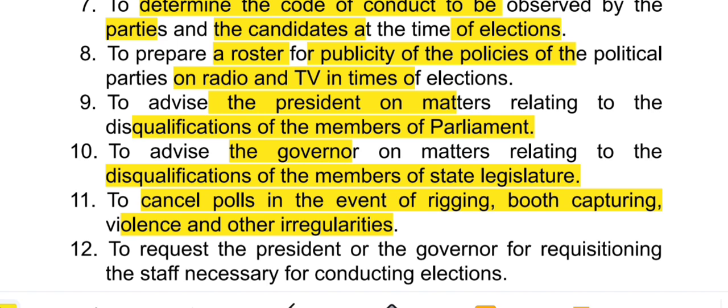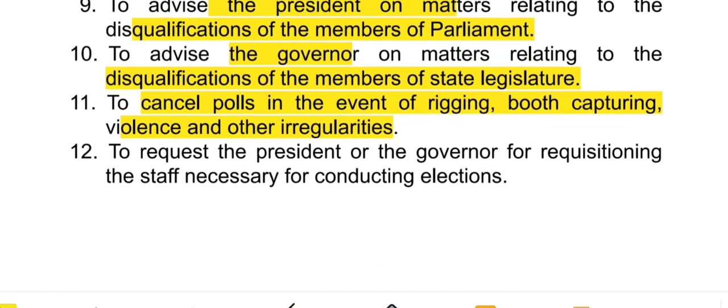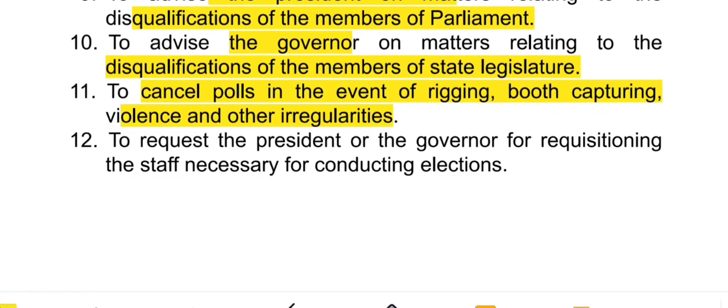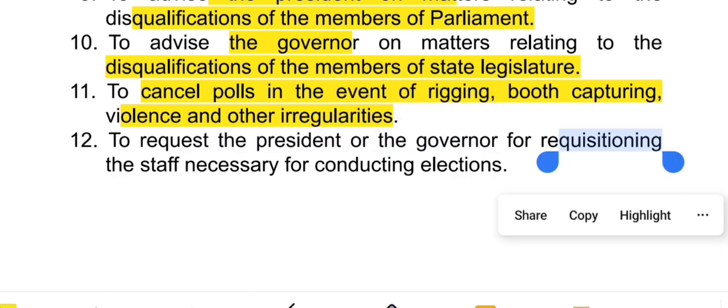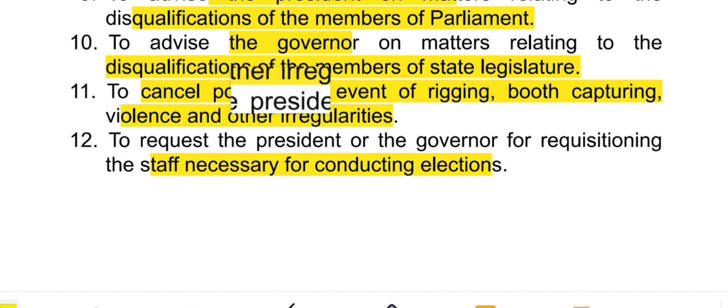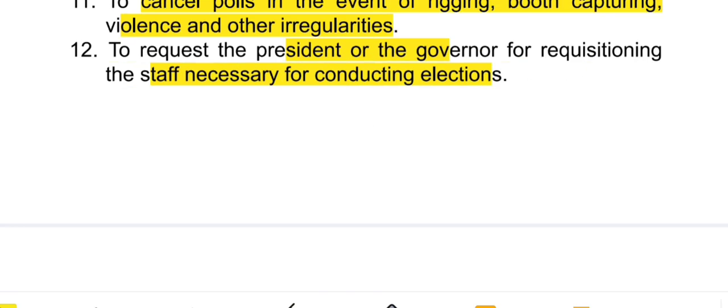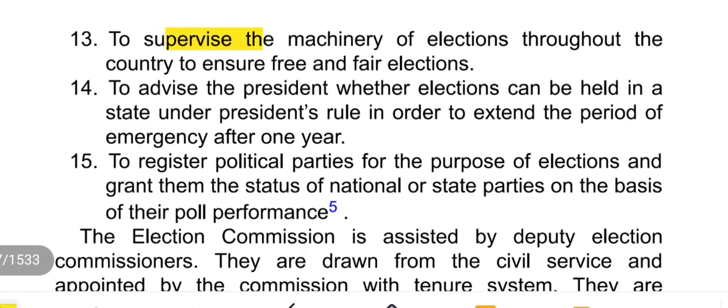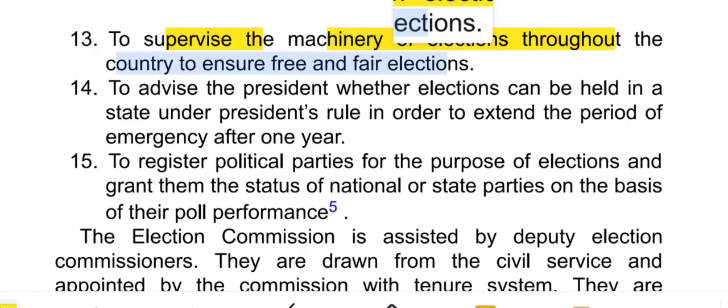If rigging, booth capturing or violence occurs at the time of voting, then it has the power to cancel the polls. Next, it will request the President or the Governor for requisitioning the staff necessary for conducting the election. So it has the power to request the President or Governor for requisitioning the staff. Next, it will supervise the machinery of election throughout the country to ensure free and fair elections.